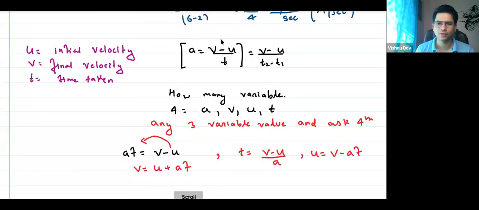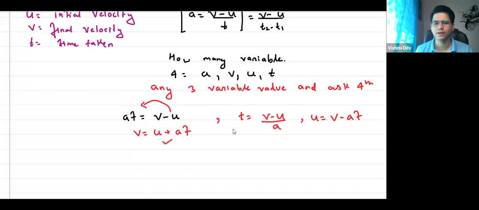So I use this equation for what? For finding acceleration. I'll use this equation to find the final velocity. I use this equation to find time. And I use this equation to find initial velocity. Anyone have any doubt in this? No doubt. Clear.